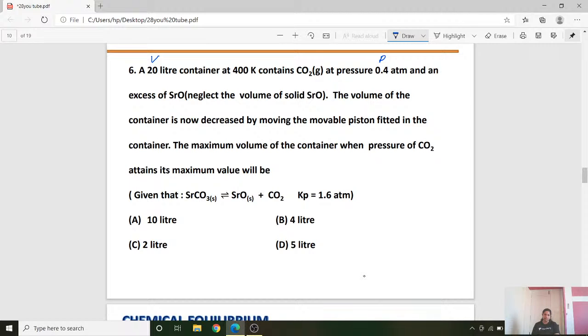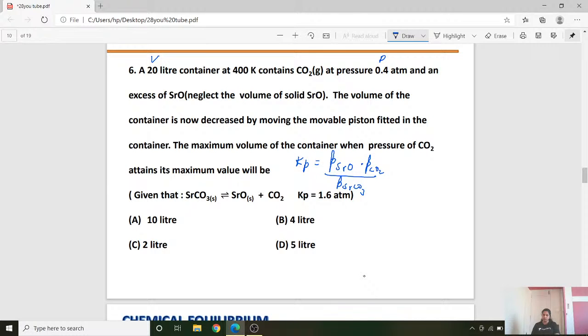Now you can see, given that SrCO3, strontium carbonate, decomposes and gives strontium oxide and carbon dioxide. For this Kp is equal to 1.6 atmosphere. Students, we all know Kp is equal to partial pressure of SrO into partial pressure of carbon dioxide divided by partial pressure of SrCO3.